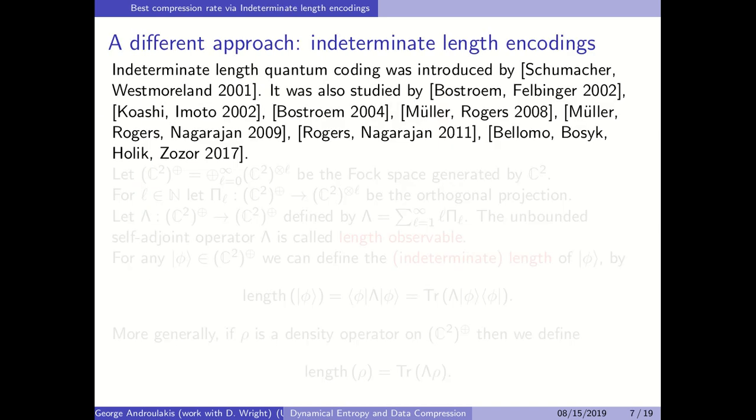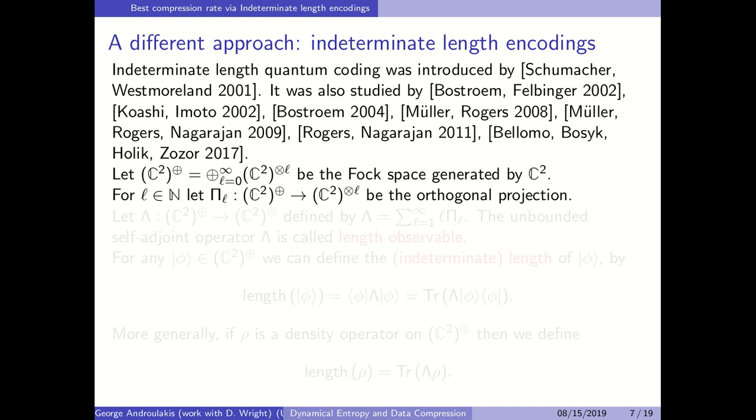So now let's examine a different definition of the best compression rate via indeterminate-length encodings. These indeterminate-length encodings were defined by Schumacher and Westmoreland in 2001. So we start with the Fock space generated by the two-dimensional Hilbert space. We take PL, the projection to the Lth component of that Fock space.